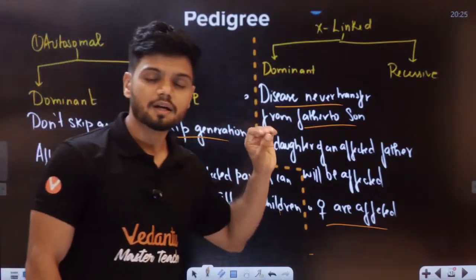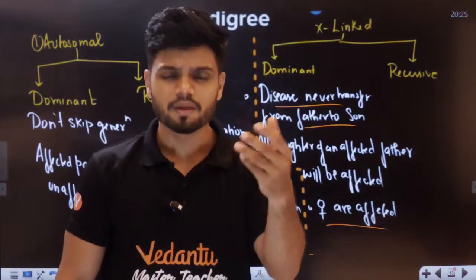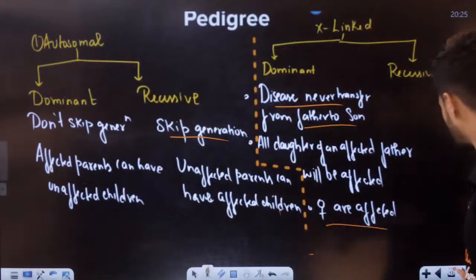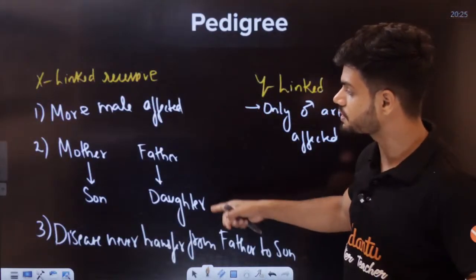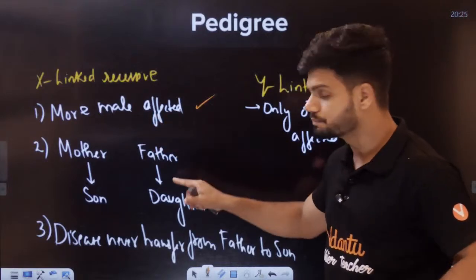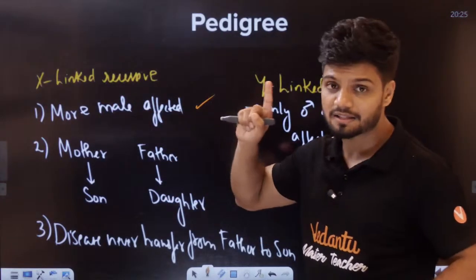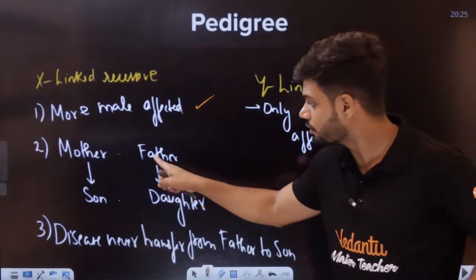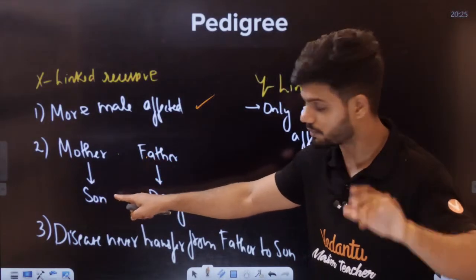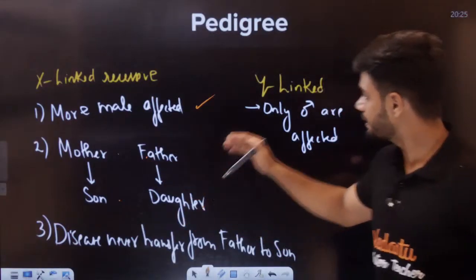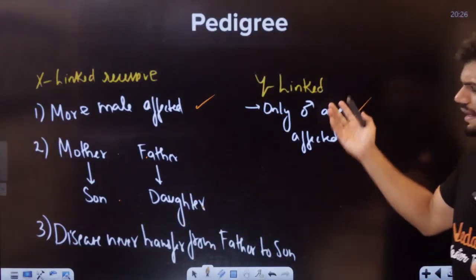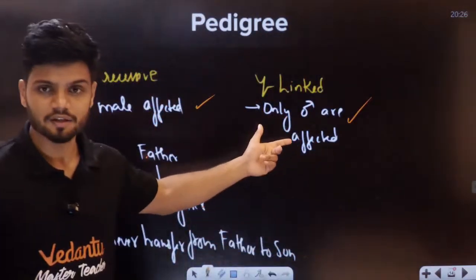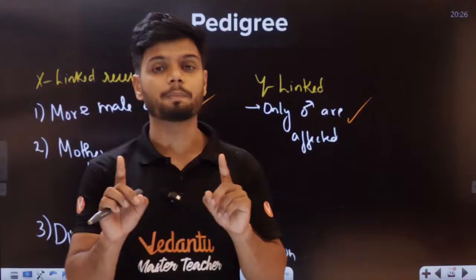Go through this once. Try using these tricks in the exam, when you're solving questions, and see how helpful they are, students. Very helpful. For X-linked recessive, there is also a small trick: more males are affected. In X-linked recessive, the disease will always go from mother to son, and father to daughter, not the other way around. A father cannot give the disease to his son. Not possible. So this is how the flow goes. In the case of Y-linked, only males are affected, obviously. So students, use these tricks to solve your pedigree questions.